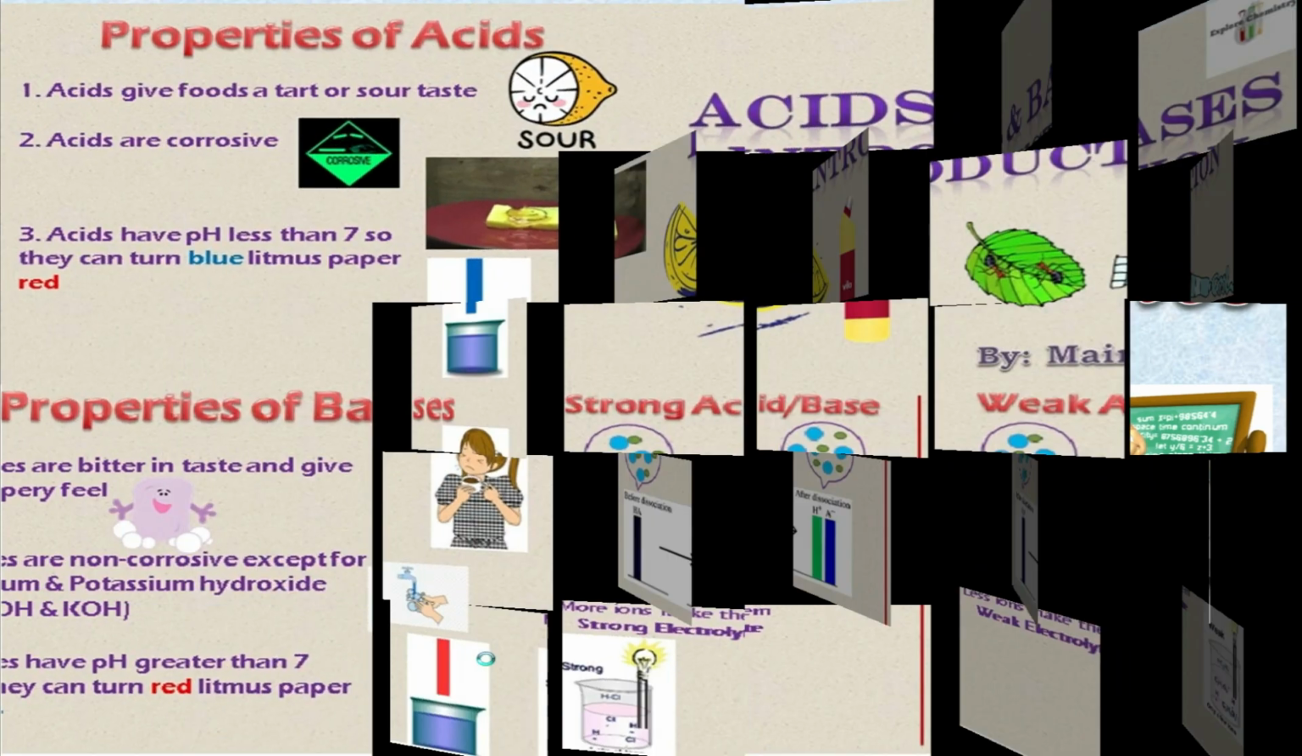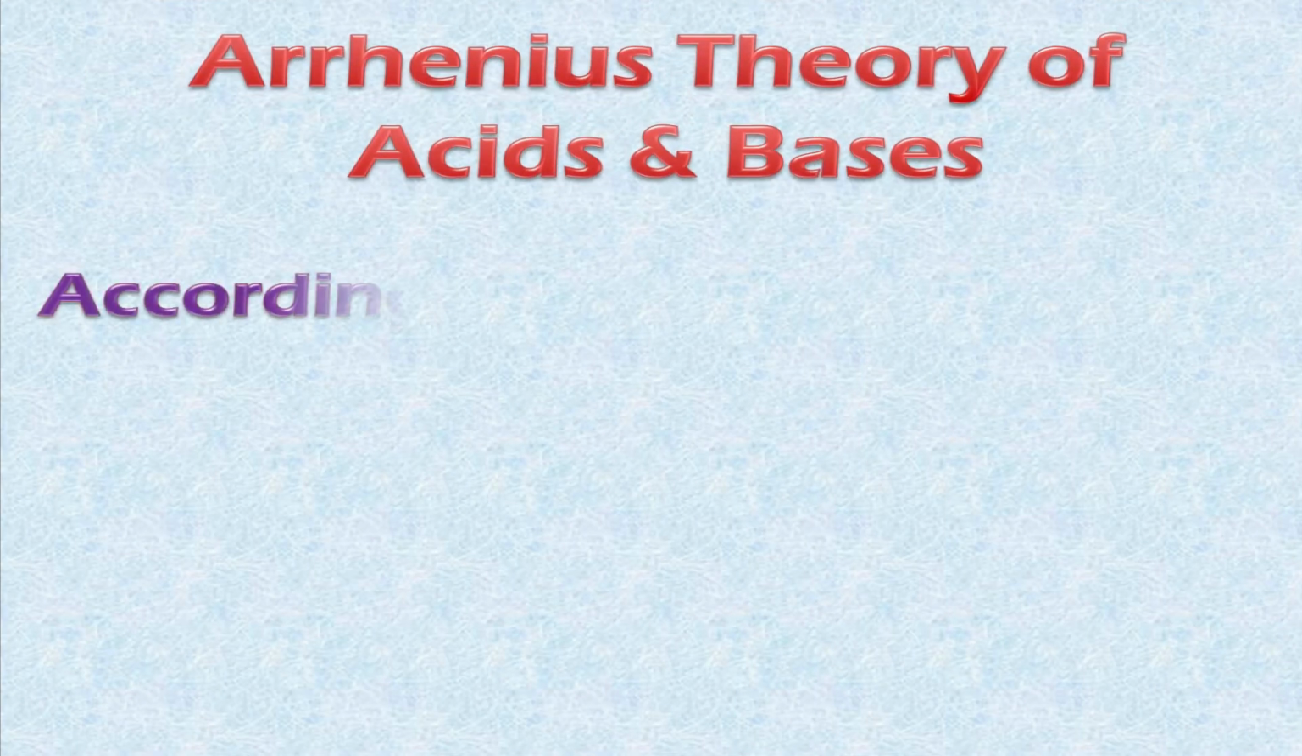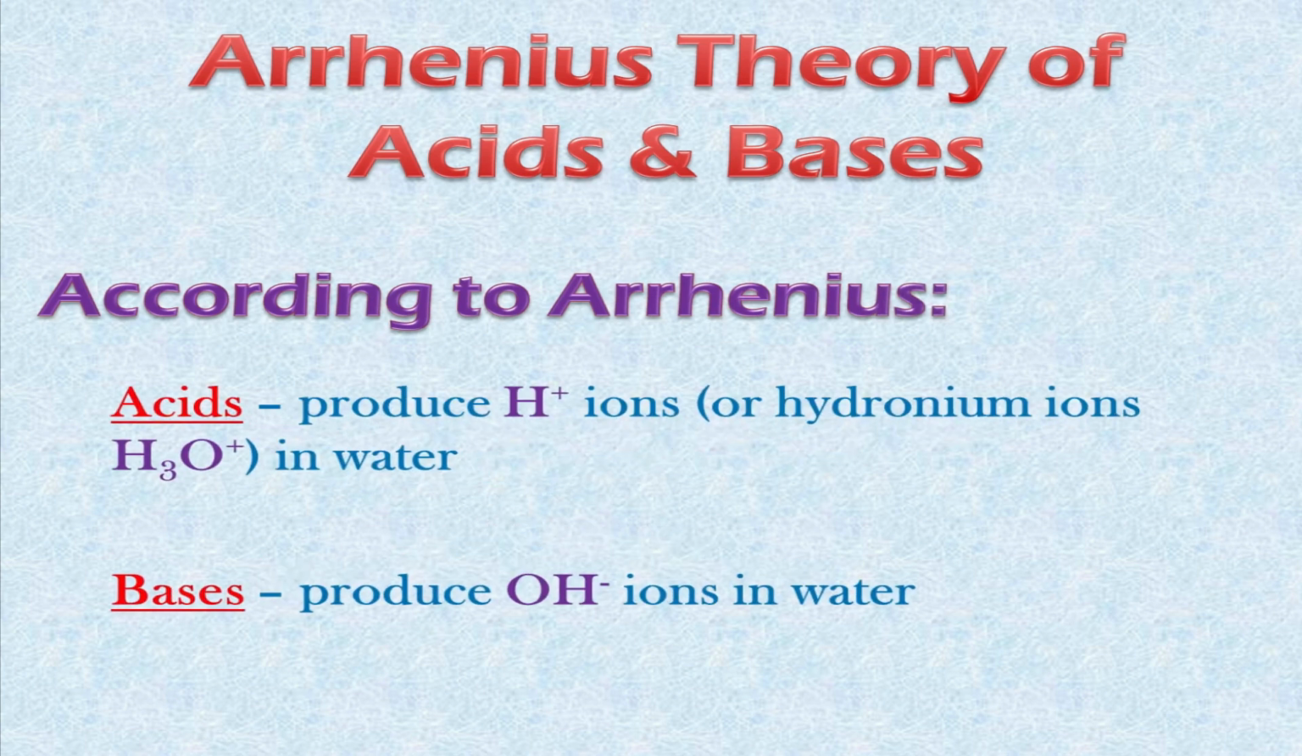This is the continuation of one of my previous videos where I explained the first theory of acids and bases, which was Arrhenius theory. So here I am going to give you a short description of that theory. According to Arrhenius, acids were those substances which can give hydrogen ion in water and bases were those substances which can give hydroxyl ions in water.